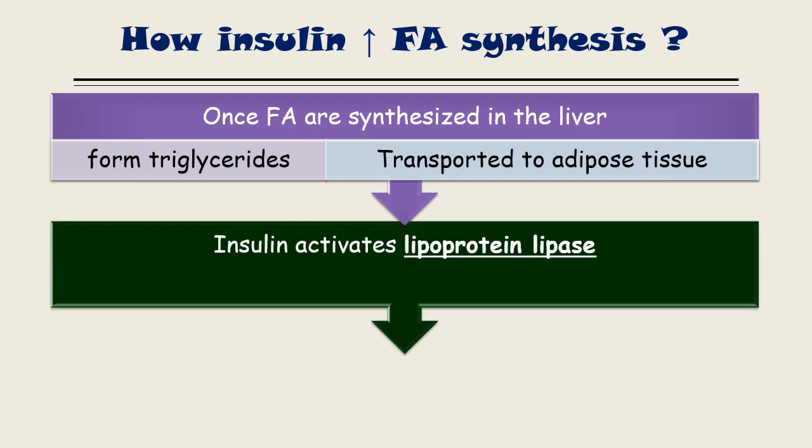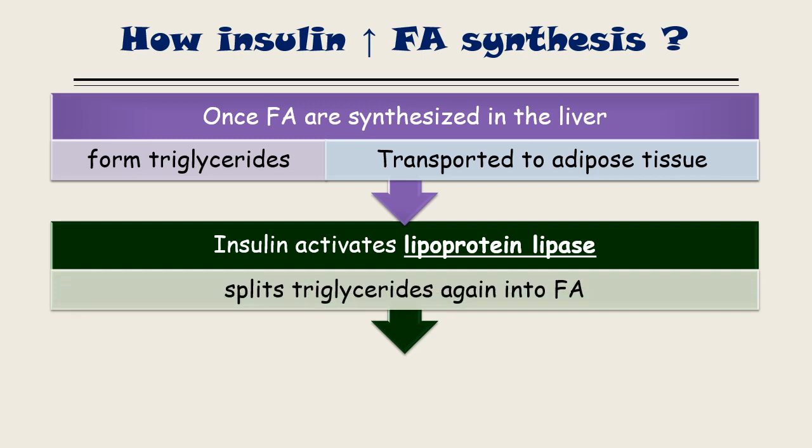Once it reaches the adipose tissue, insulin activates the enzyme known as lipoprotein lipase. This lipoprotein lipase will split the triglyceride into fatty acid and glycerol.